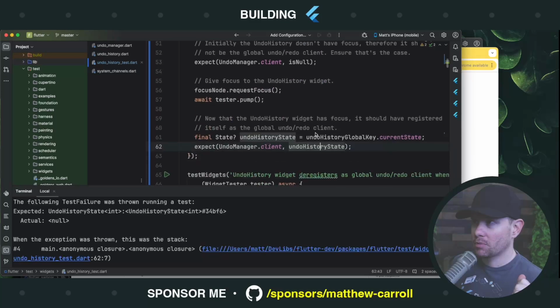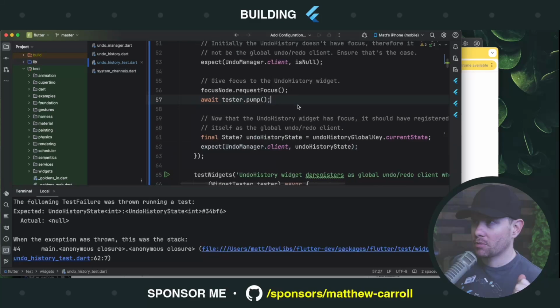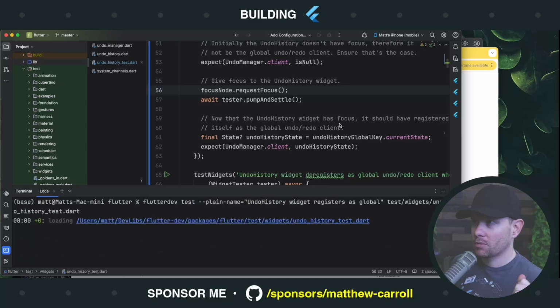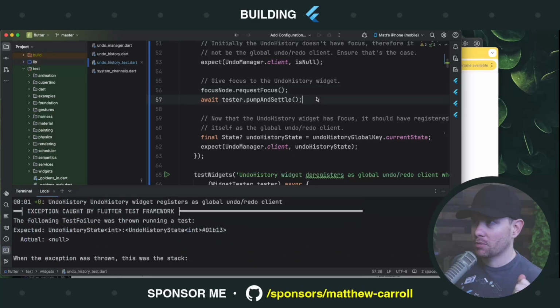Okay. So it's possible that I've misunderstood the series of events, but it's also possible that for some reason it requires multiple frames to be pumped. Now you want to stay away from pumpAndSettle, but I'm going to use it here to see if this is the source of the issue first. Nope, still null. Okay, so let's see what I didn't understand about this series of events.